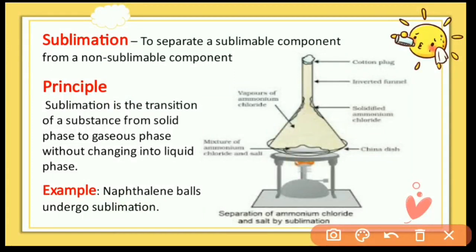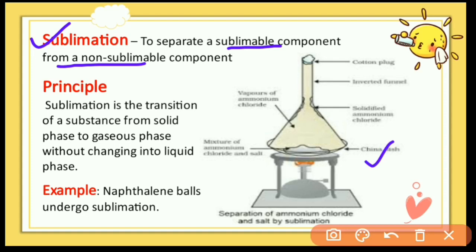The next separating method is sublimation, and by this technique we can separate a sublimable component from a non-sublimable component. Sublimable means that substance directly converts from solid to gaseous, and gas to solid, without going through the liquid state; that substance is called sublimable. And non-sublimable substances are not volatile. For this separation we can do this activity.